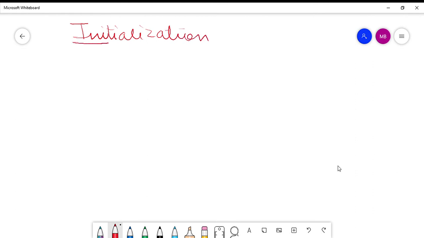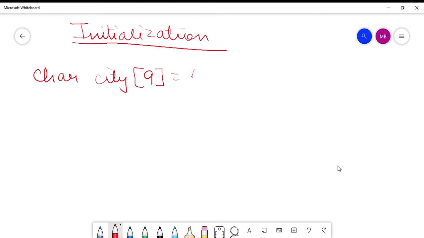There are two ways of initializing. This is the first method of doing this, like this.